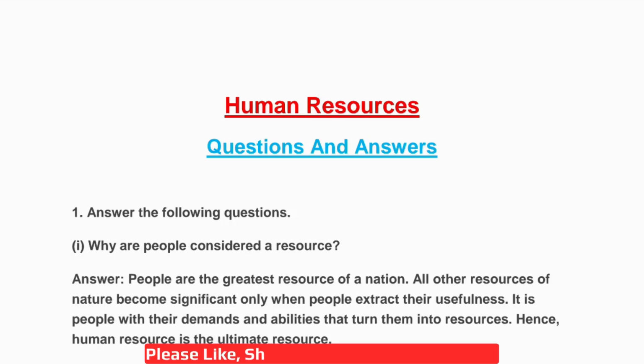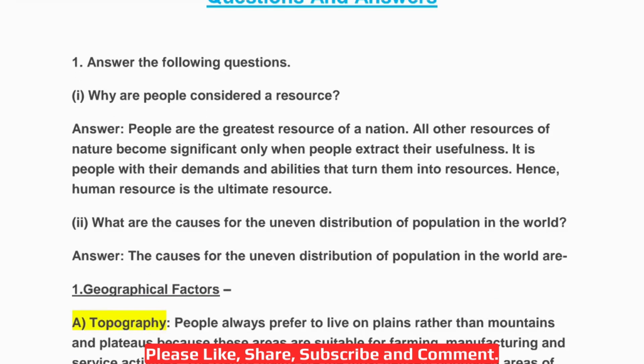So today we'll be doing the question and answers, the back exercise of chapter 5 Human Resources of Geography. So let's start. First question. Why are people considered a resource? Answer. People are the greatest resource of a nation. All other resources of nature become significant only when people extract their usefulness. It is the people with their demands and abilities that turn them into resources. Hence, human resource is the ultimate resource.